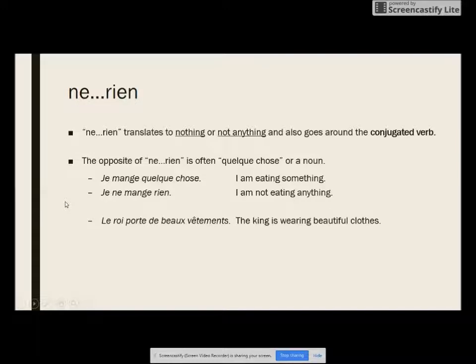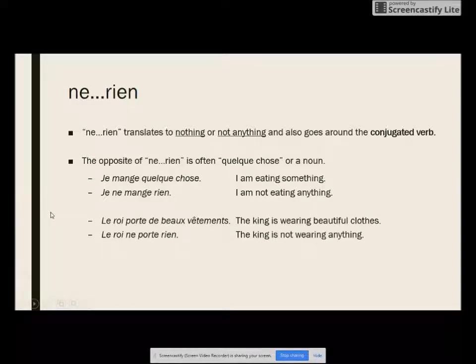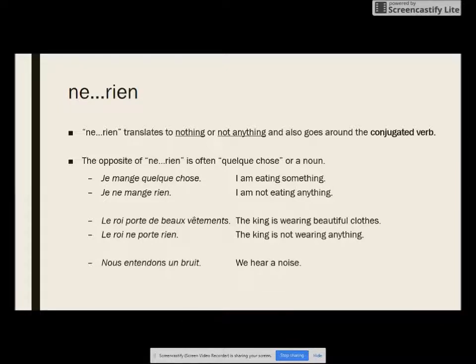Le roi porte de beaux vêtements. The king is wearing beautiful clothes. Here we have this noun. We're going to use ne rien as our opposite. Le roi ne porte rien. The king is not wearing anything. Nous entendons un bruit. We hear a noise. We're going to make this negative with ne rien and go around our conjugated verb entendons. Nous n'entendons rien. We hear nothing.